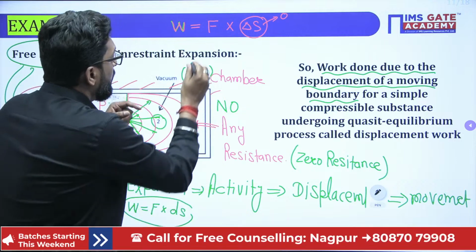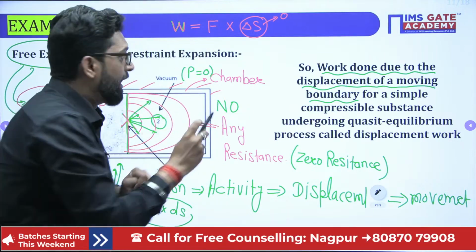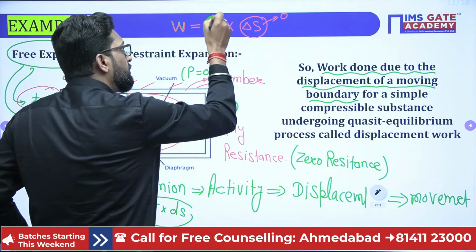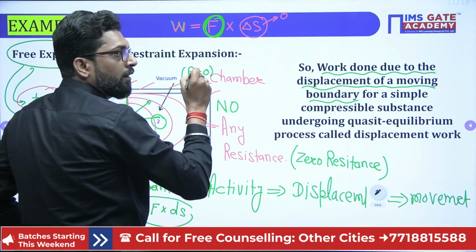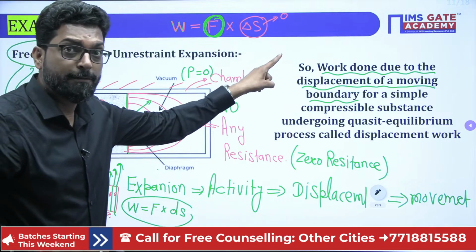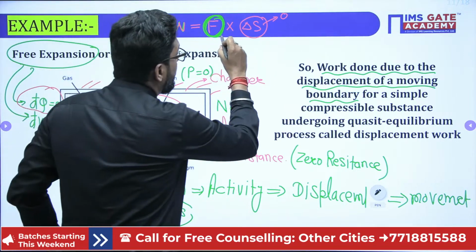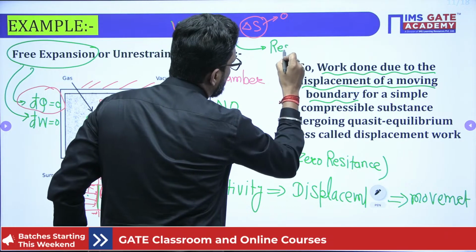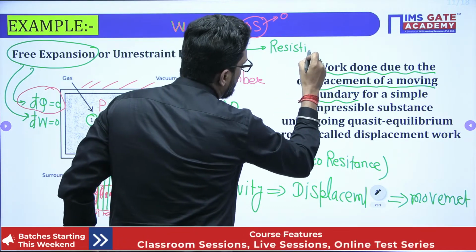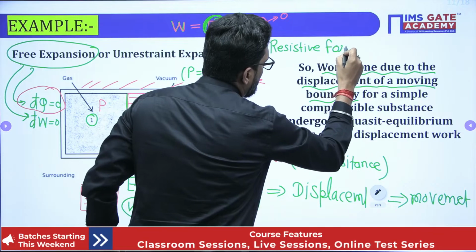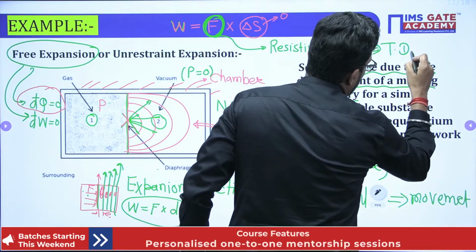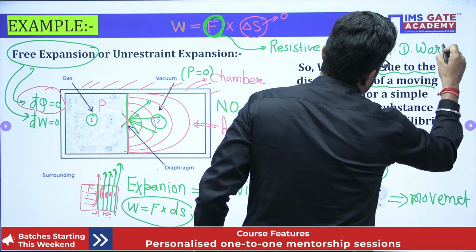Now very important, this is work equal to force into displacement, but if this force is a resistive force, then it is called thermodynamic work. Very important. Otherwise not.